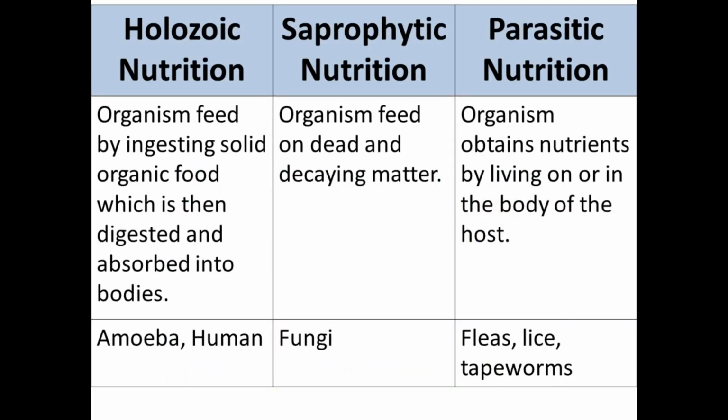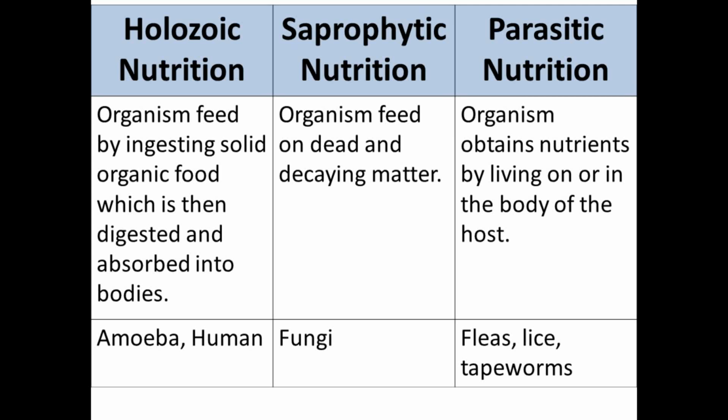Next you can see the difference between the three types of nutrition: holozoic nutrition, saprophytic nutrition and parasitic nutrition. In holozoic nutrition, the organism feeds by ingesting solid organic material, which is food, and that food is then digested and absorbed in the body.